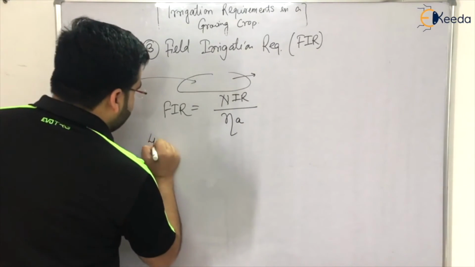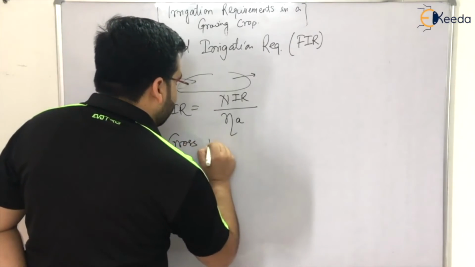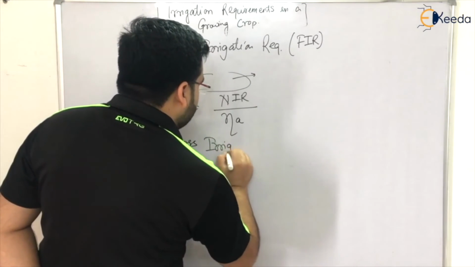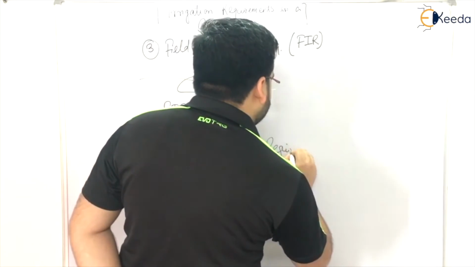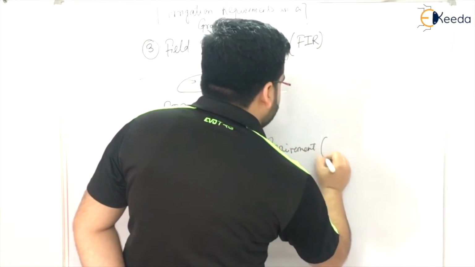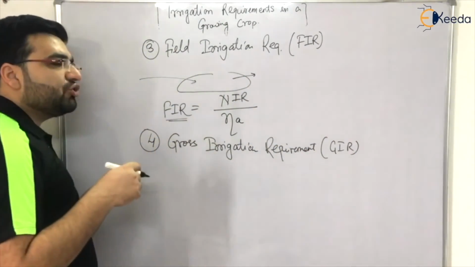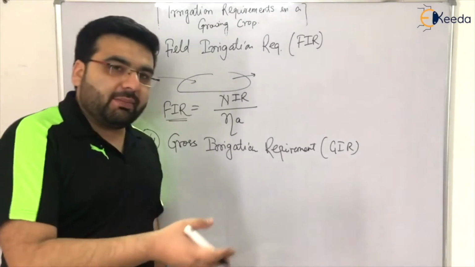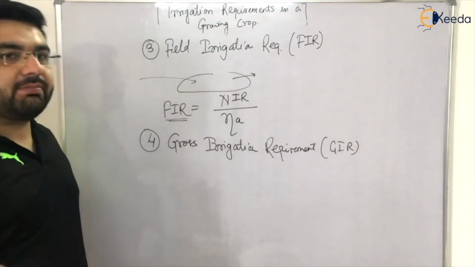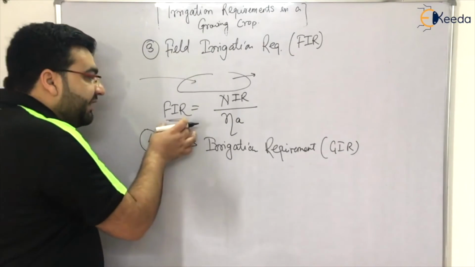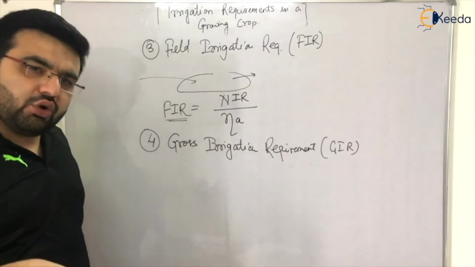And the fourth type of irrigation requirement is the gross irrigation requirement, GIR. Now I have found that this much water has to be supplied from a source, with the help of the main canal or whatever canal. So this much has to be supplied to a particular field. Now if I release this much water from the source, do you think this much will go to the field? No, there will be losses.